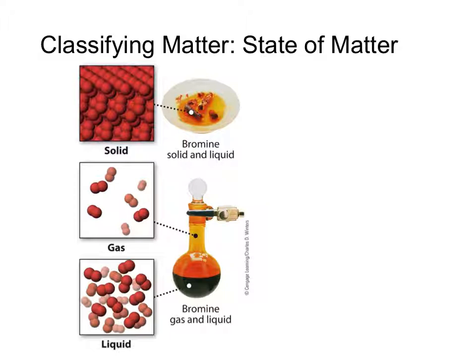Any substance can exist in any state, although for some, extreme temperatures and/or pressures may be required. For example, gold will melt at a little over 1,000 degrees C. But it is also possible to boil gold and get it into a gaseous state, but that requires a temperature of 2,700 degrees C at normal atmospheric pressure. This slide shows us the element bromine in 3 different states.